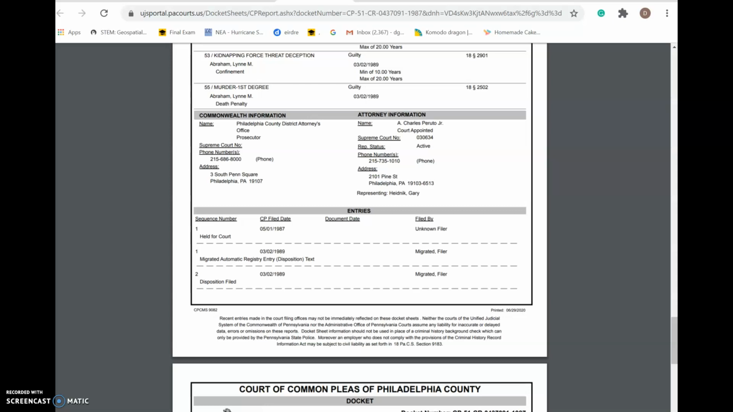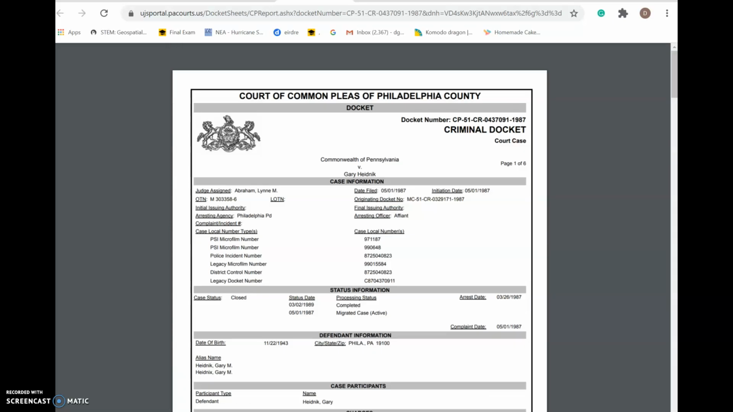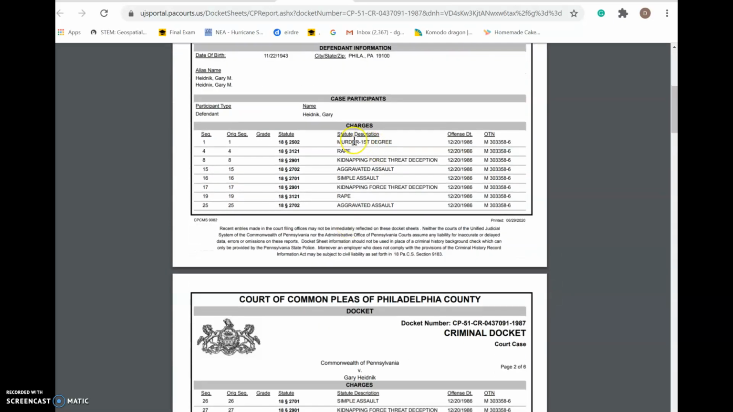Remember, you're looking for the first two charges the individual was charged with. So you can say here, first-degree murder and rape they were charged with. If they have other criminal convictions, you want to look at those as well, but this will help you on the charges for the individuals.